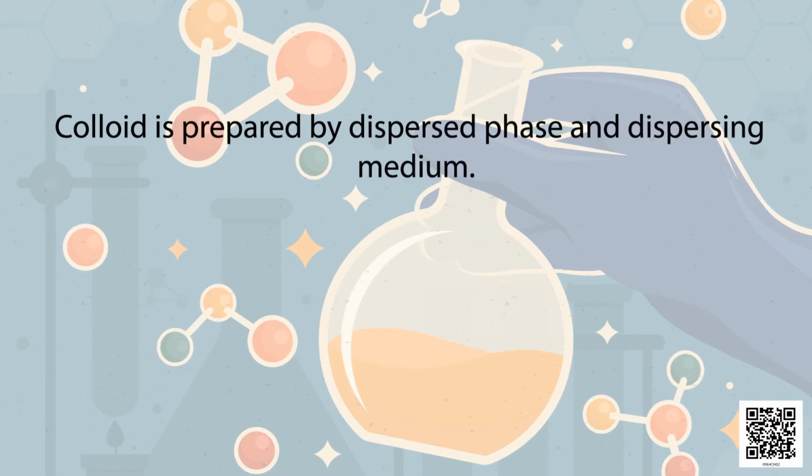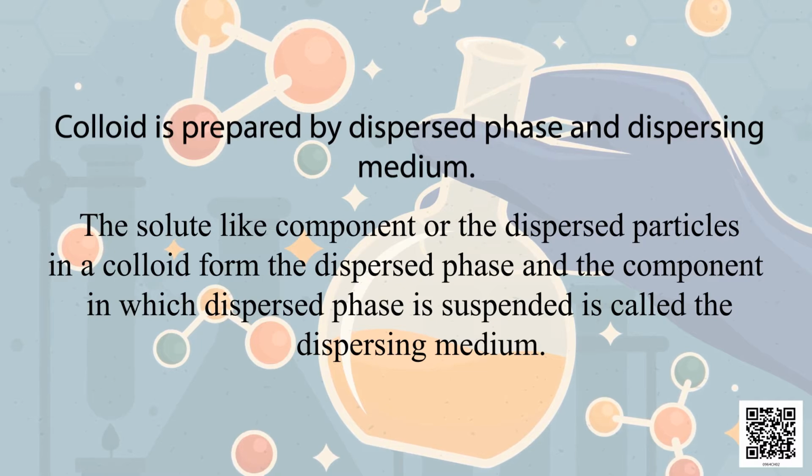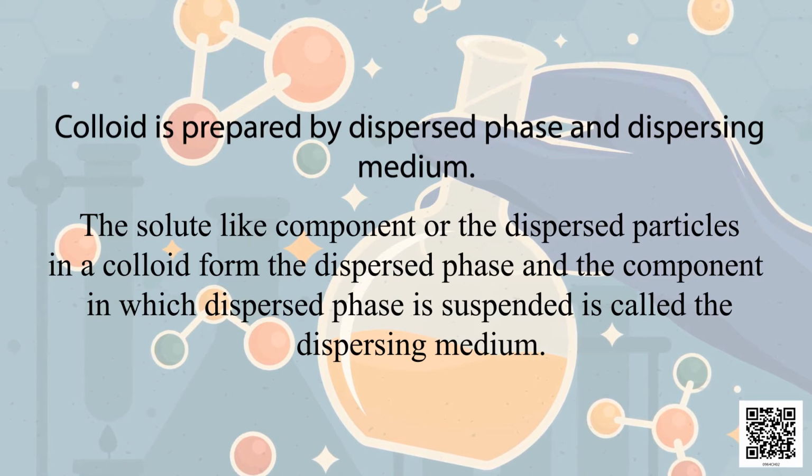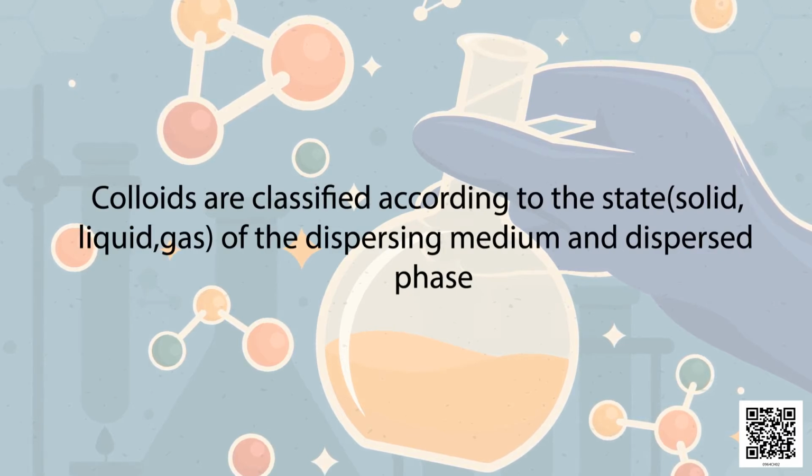Colloid is prepared by dispersed phase and dispersing medium. The solute-like component or the dispersed particles in a colloid form the dispersed phase, and the component in which dispersed phase is suspended is called the dispersing medium. Colloids are classified according to the state, solid, liquid or gas, of the dispersing medium and dispersed phase.